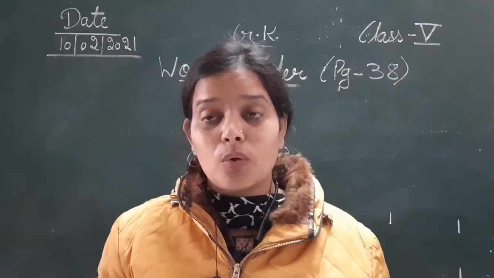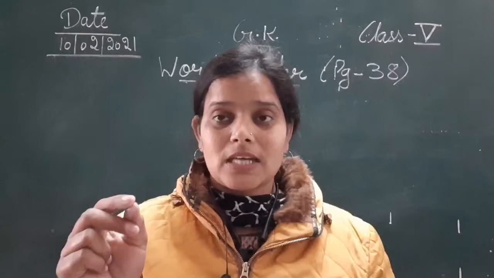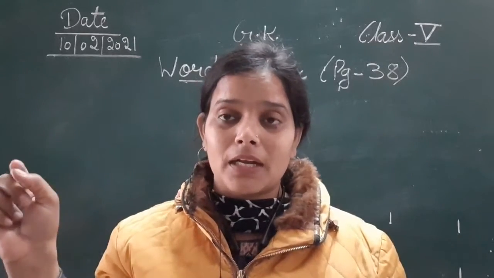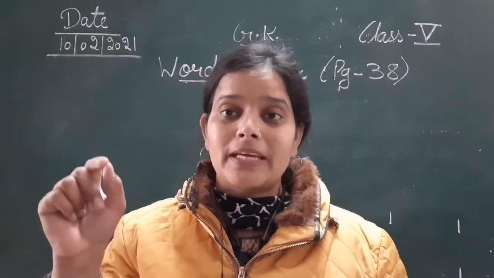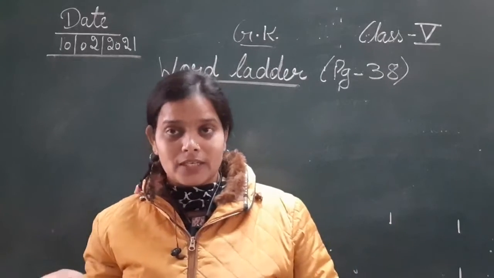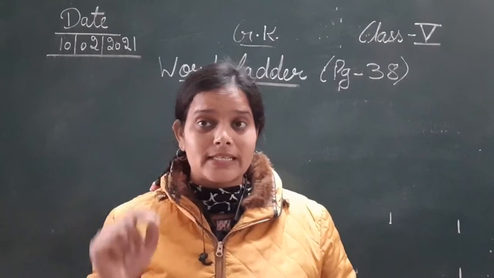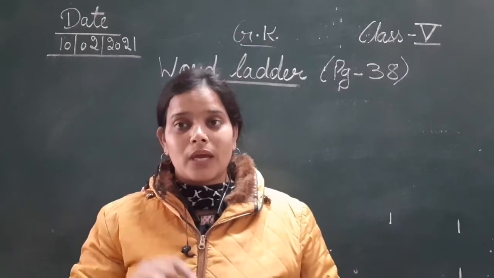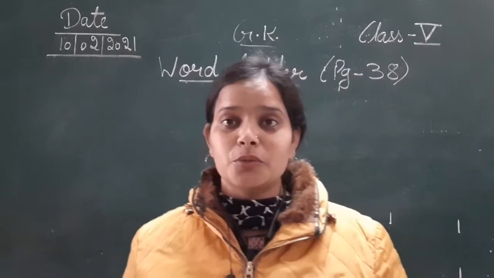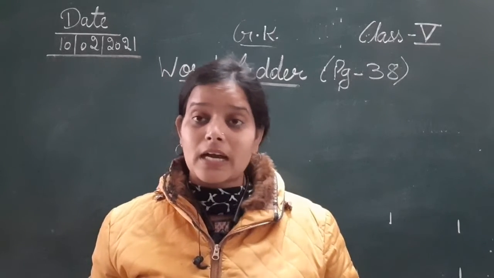तो हमें milk को belt में convert करना है by changing a single alphabet at every step. Milk is written MILK. We have to change that milk into belt by changing a single alphabet at each step. तो हमें हर एक स्टेप पे एक एक अल्फाबेट चेंज करते हुए we have to change this milk into belt.